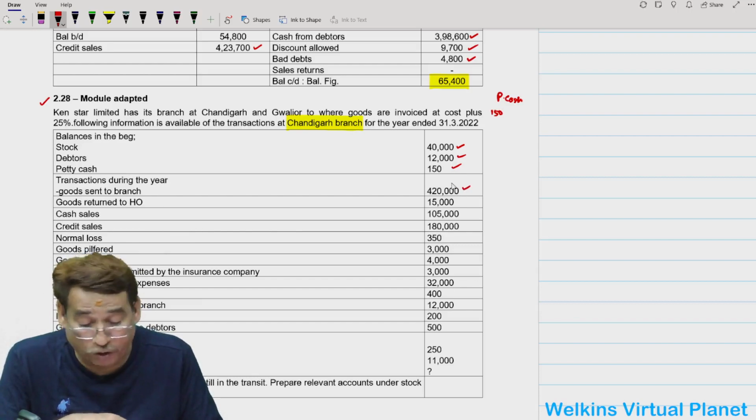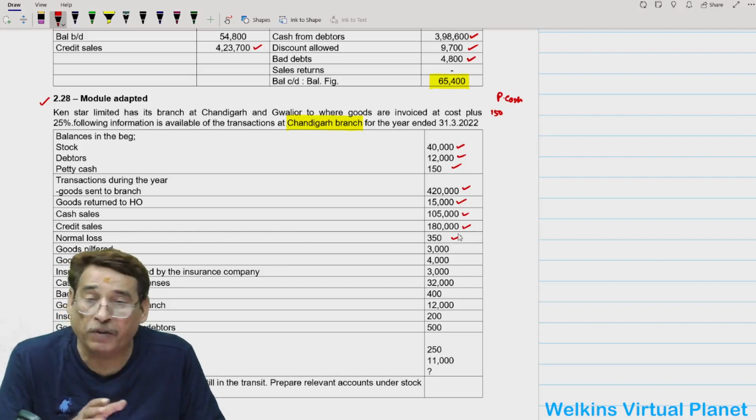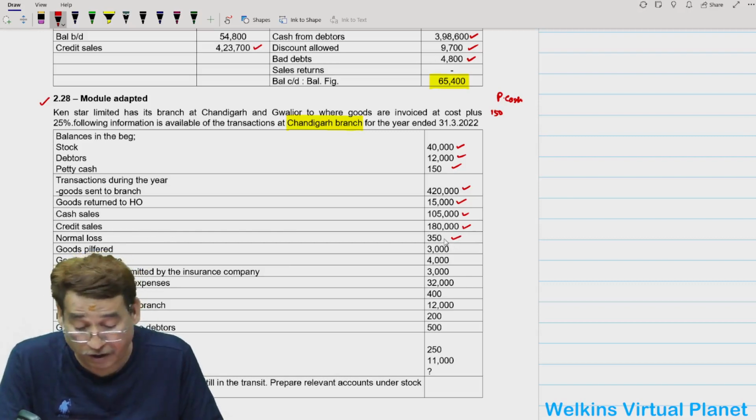Goods sent to branch 420, you can manage. Goods return, you can manage. Cash sales, credit sales, you can manage. Normal loss, you know the treatment. Branch stock account credit side, branch adjustment debit side.